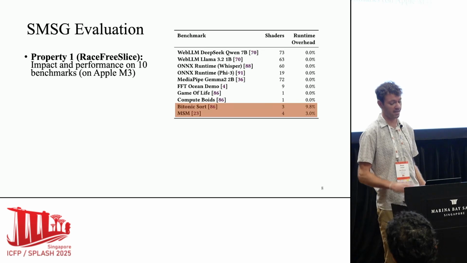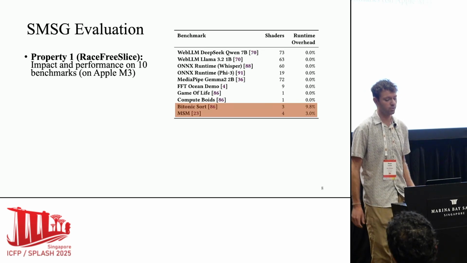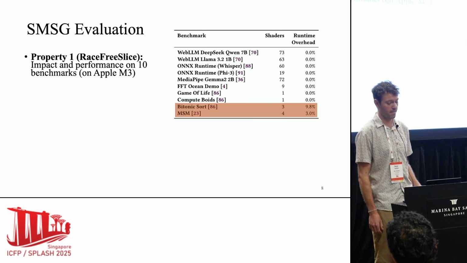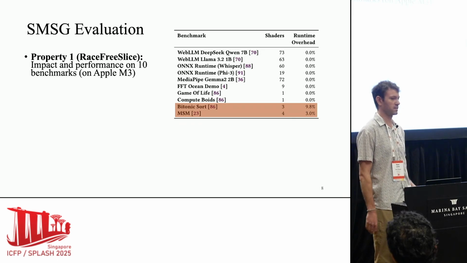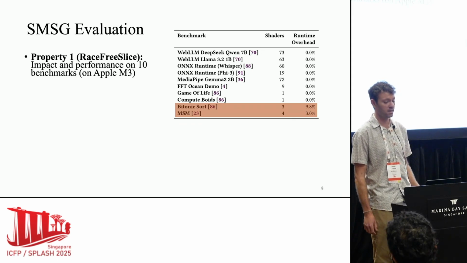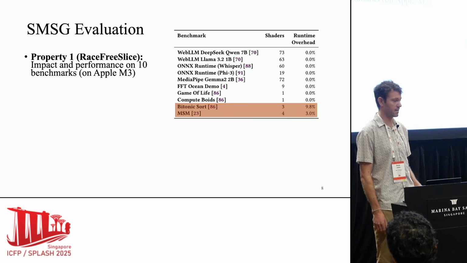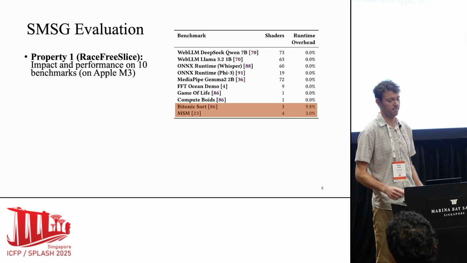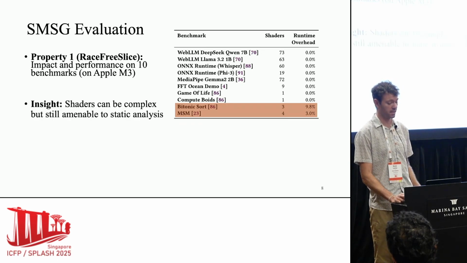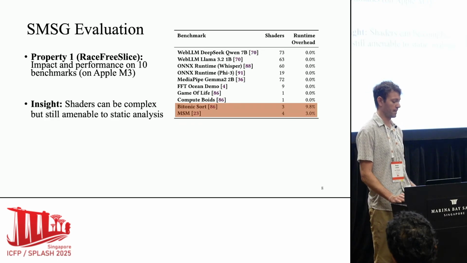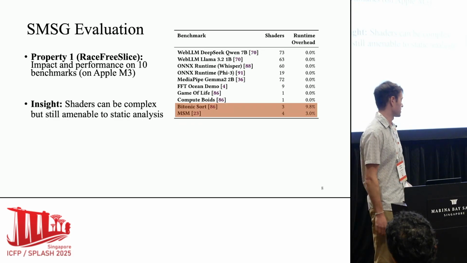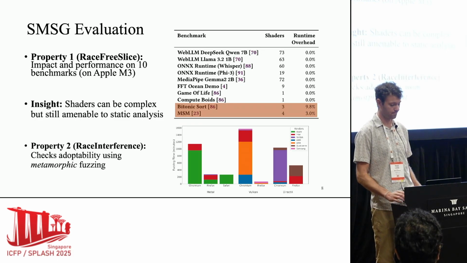And it turns out that on the applications we considered, only 2 of them actually had any runtime overhead due to our pass. Of course, you could probably construct pathological programs where this is really bad, but we showed that on many, many important WebGPU applications, complex shaders that use very sophisticated optimization strategies, you still don't end up with a runtime overhead. And that's because these shaders don't really have complex dependency access patterns, and they're very amenable to the type of static analysis that we support.